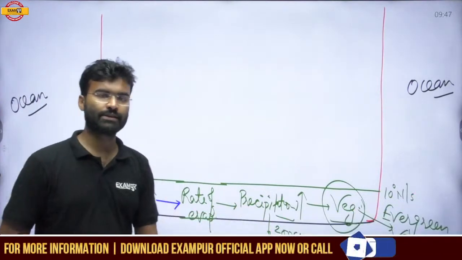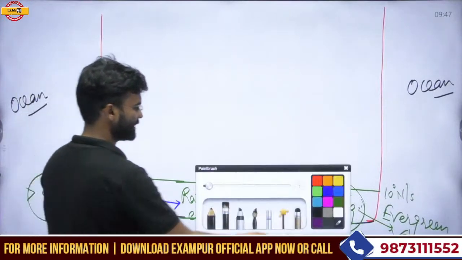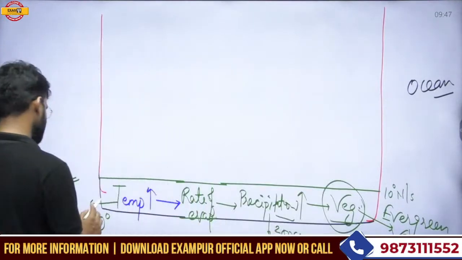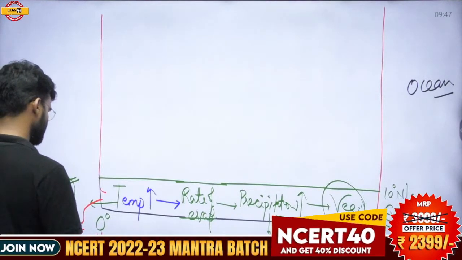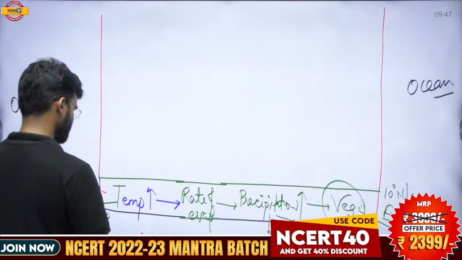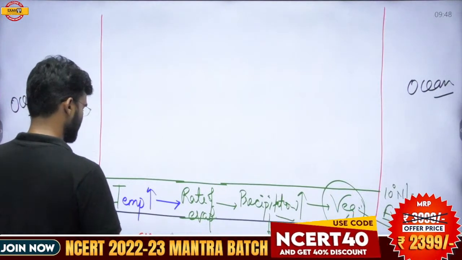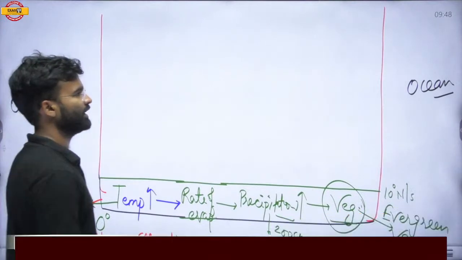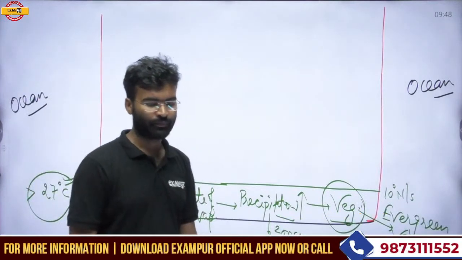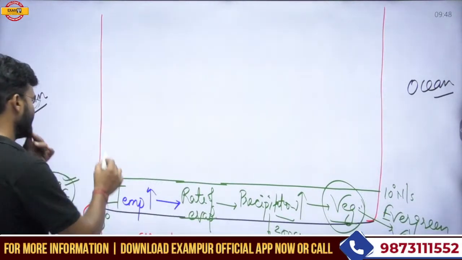So this zone is called the equatorial climatic zone. Okay. So now the next.